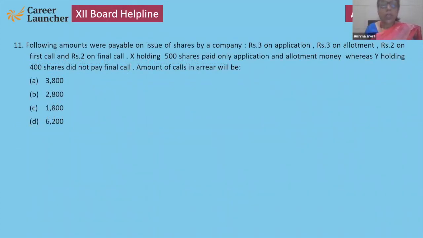Next. Following amounts were payable on issue of shares by a company: 3 application, 3 allotment, 2 first call, 2 final call. X holding 500 shares paid only application and allotment, whereas Y holding 400 shares did not pay final call. What will be the amount of calls in arrears? Use your chat box and give me the answer. If you are not giving the answer, it means I have to explain. So 500 not paid first call, 500 not paid final call, 400 not paid final call. It means 1400 into 2, that will be 2800.